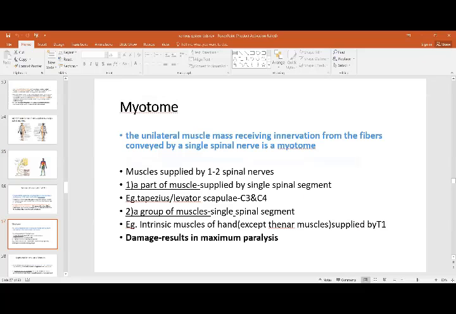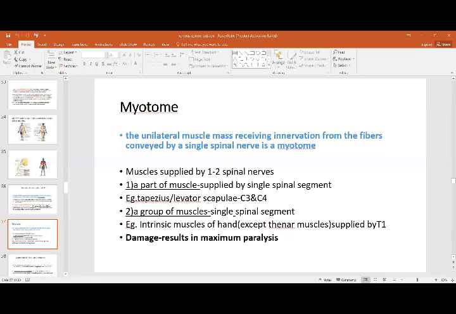Muscles can be supplied by one or two spinal nerves. A part of a muscle can be supplied by a single spinal segment, for example this muscle has C3 and C4, or a group of muscles can be supplied by a single segment.